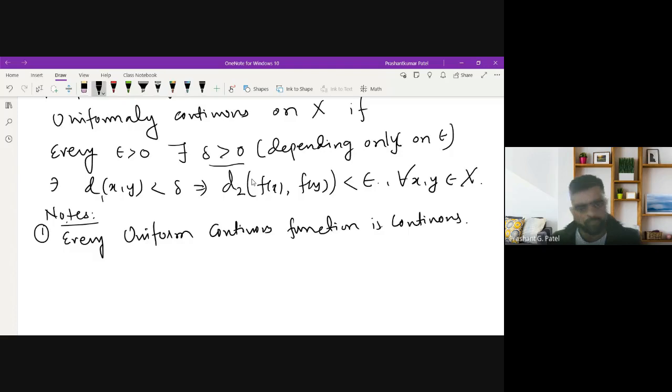This is always true. The converse is not true. For example, the function from R to R defined by f of x equals x squared is continuous because it is a polynomial function, but it is not uniformly continuous, which you probably discussed in your previous semester.